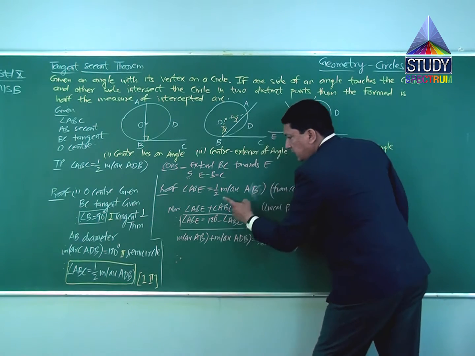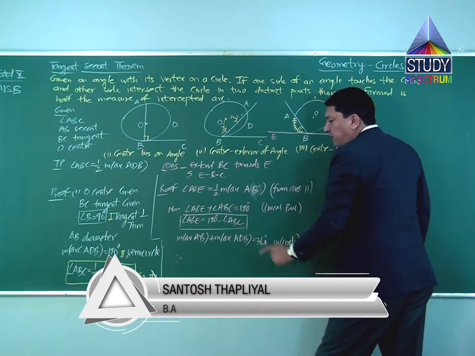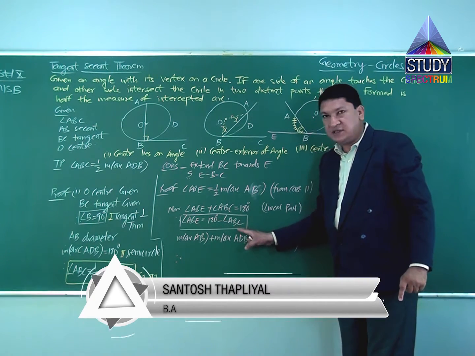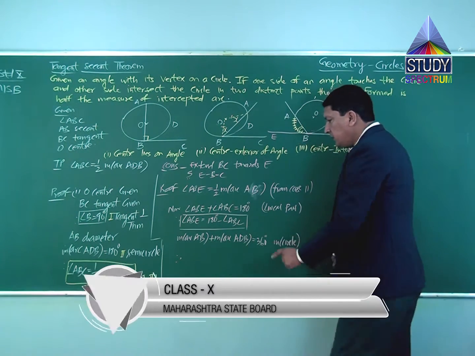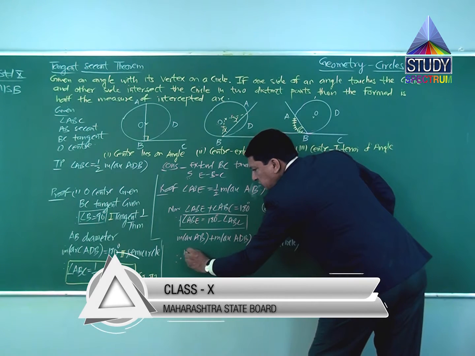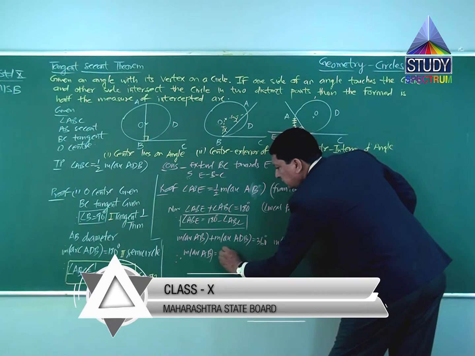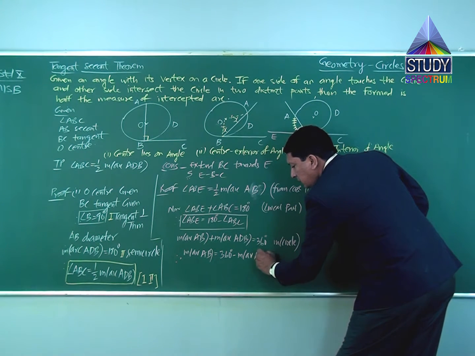Therefore, if I am applying these 3 equations at a time: angle ABE is half measure arc AB, angle ABE is 180 degree minus ABC, and measure arc AB plus measure arc ADB is equal to 360 degree. So from this first we'll write measure arc AB becomes 360 degree minus measure arc ADB.